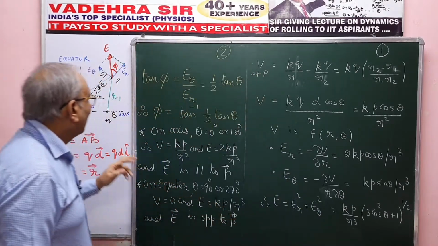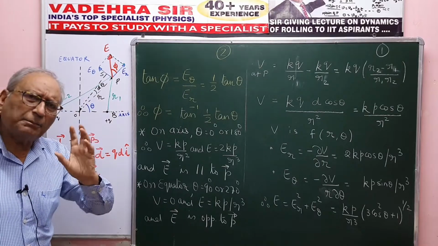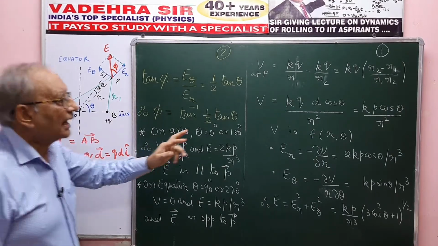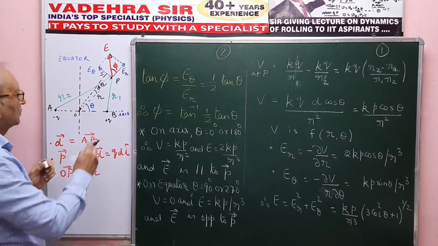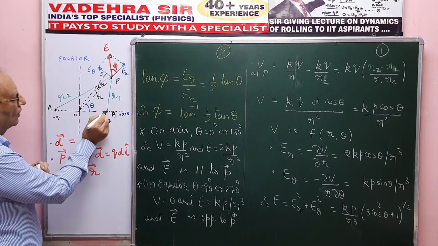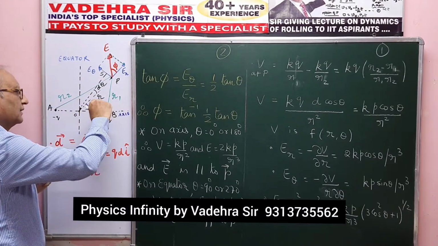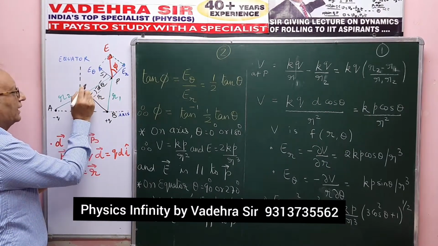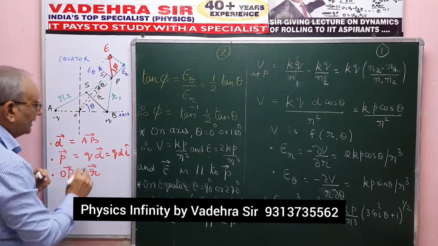Well, because D is very, very small, so R1 and R2 can be approximately taken to be equal, and R2 minus R1... So if I drop a perpendicular from B on the position vector, it will be something like this. Okay, let me call that S, and that AS.